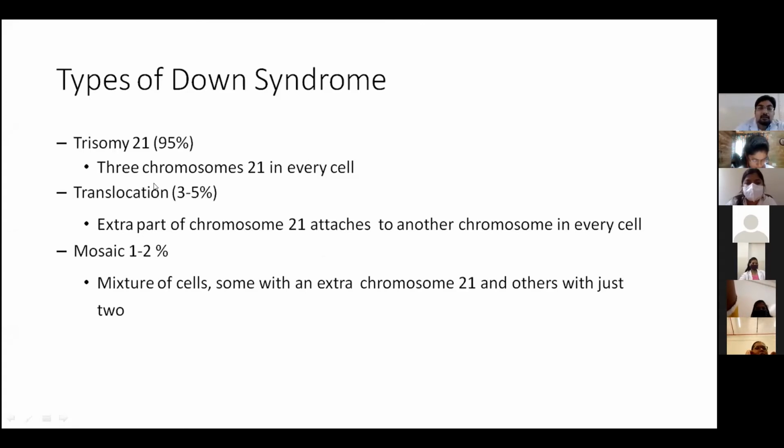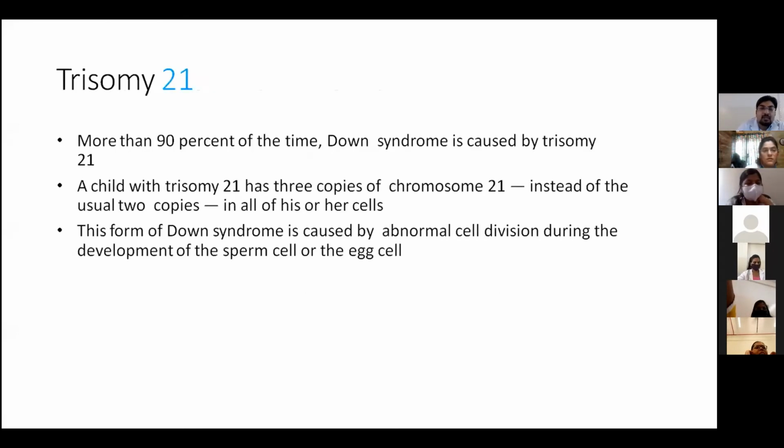Translocation is 3 to 5%: an extra part of chromosome 21 attaches to another chromosome in every cell. Mosaic type is 1 to 2%: mixtures of cells, some with an extra chromosome 21 and others with just two, can be seen.